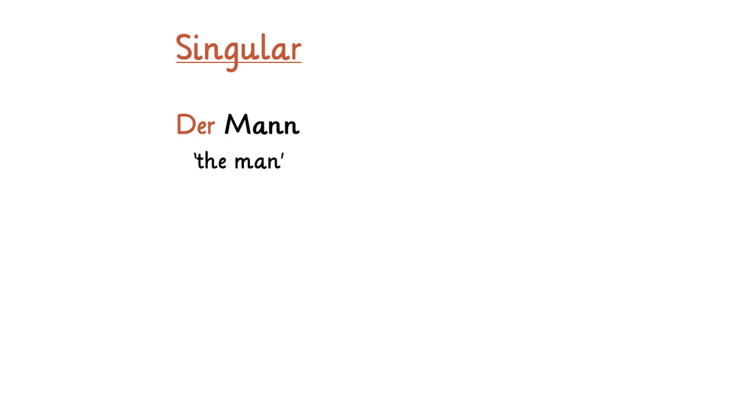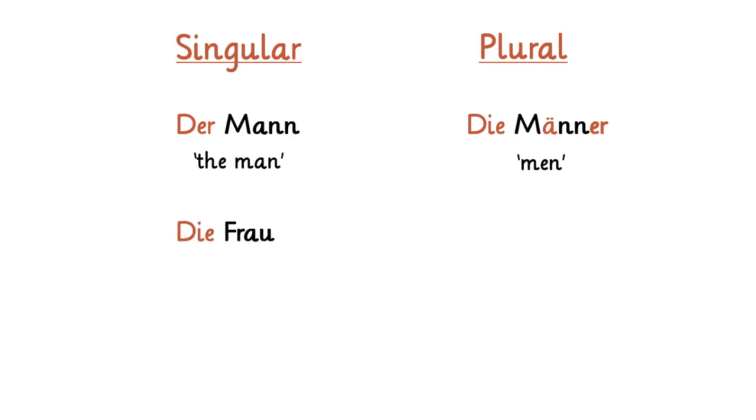Now we are going to take a closer look at how the noun changes from singular to plural form. Let's start with the singular form der Mann, which means the man, changing to die Männer, which means men. Die Frau, which means the woman, changes to die Frauen, which means women.